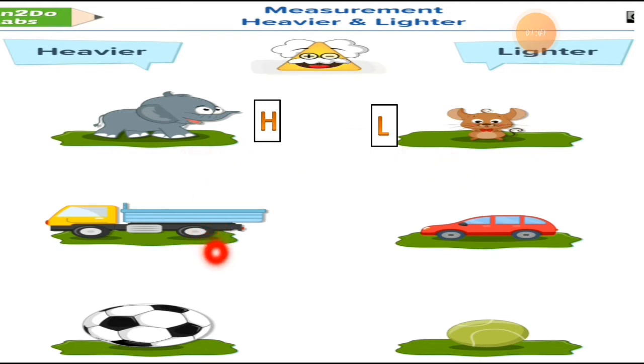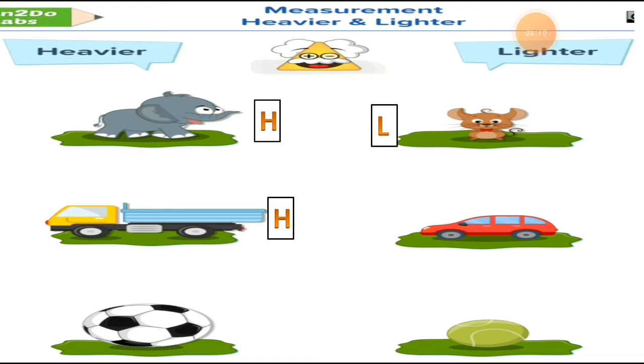Okay. Now here is a truck and here is a car. If you compare these two things, you can easily tell which one is heavier and which one is lighter compared to the other. So the truck is heavier than the car.